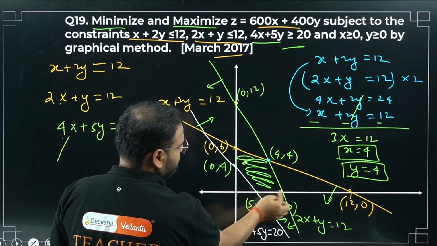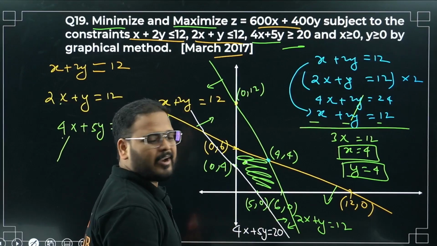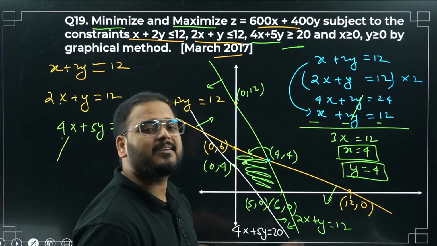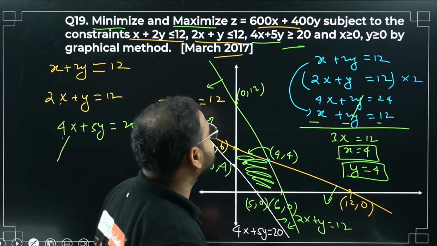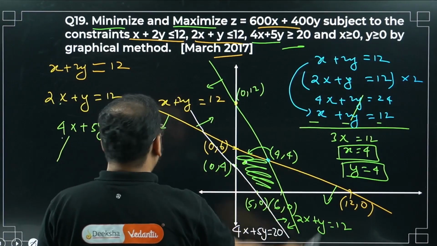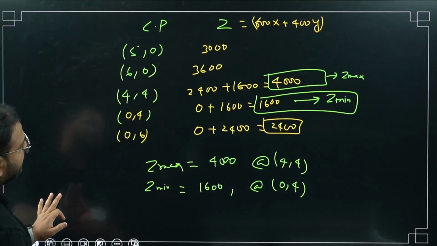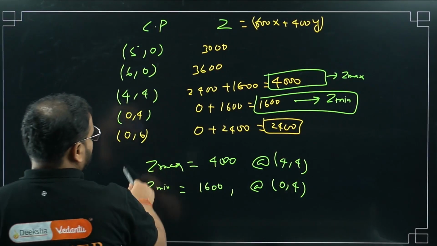If you draw properly on the graph, this point 4 will come before 5, or this 5 will actually be over here. Getting my point? This is inaccurate. This point will be moving towards it. I don't like what I did, but please accept it. Please draw it accurately. And the coordinate of the point is 4,4. I hope this is all visible to you. The answer, minima and maxima, is written over here.